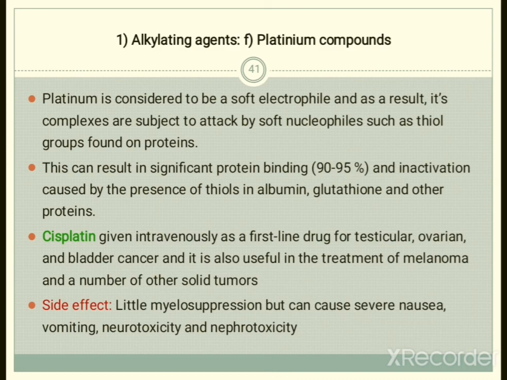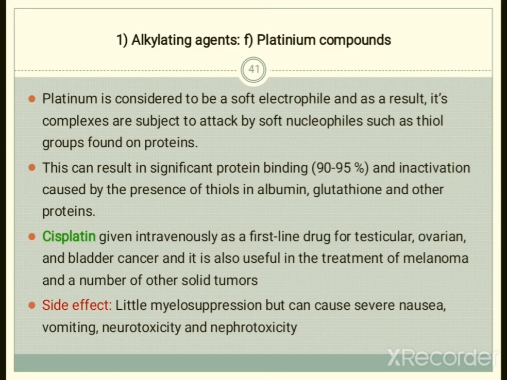This can result in significant protein binding, near about 90 to 95%, and inactivation by the thiols in albumin, glutathione and other proteins. Next, the example from this platinum group is cisplatin.